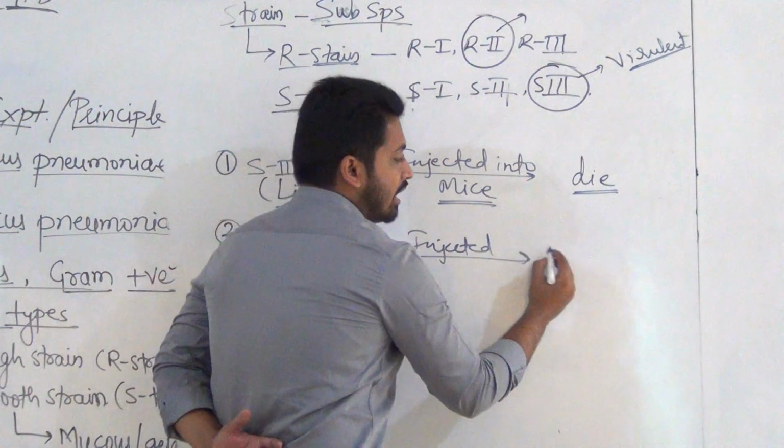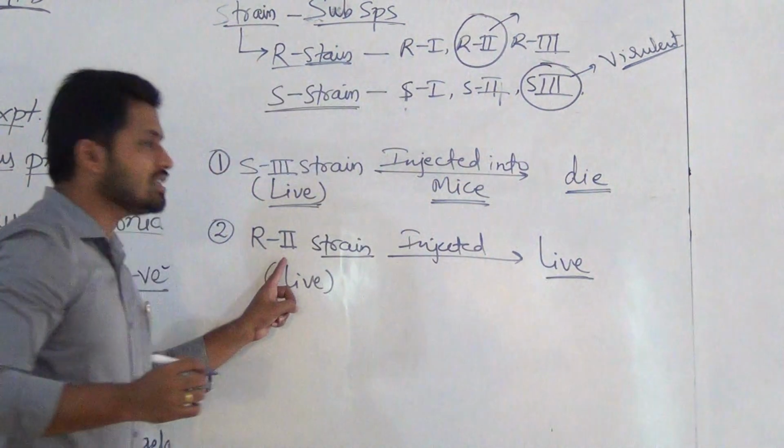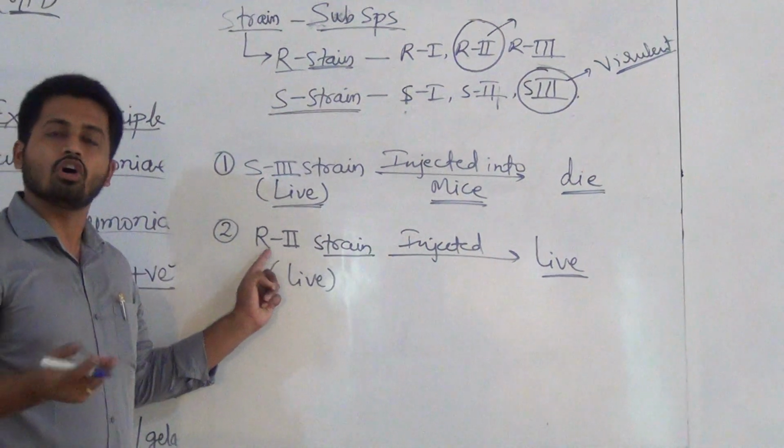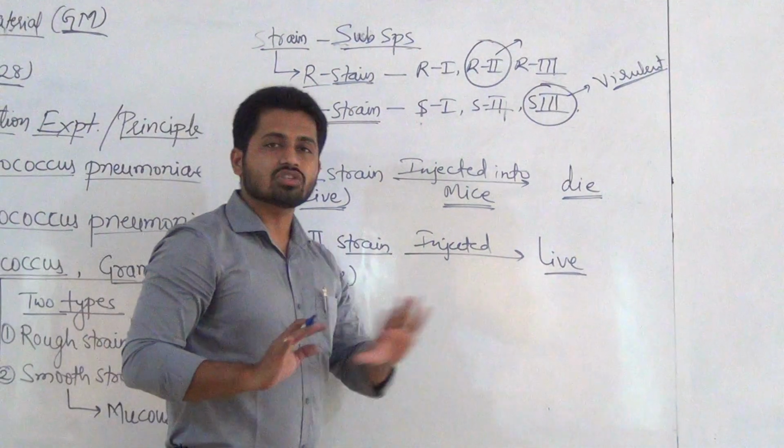injected into mice, and the mice live, because this R strain is non-virulent or non-pathogenic. It will not cause pneumonia, and hence the mice will not die.